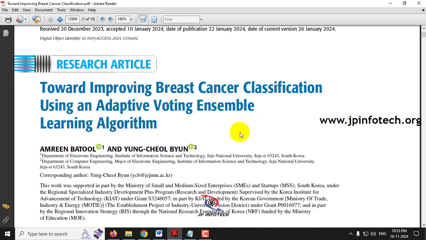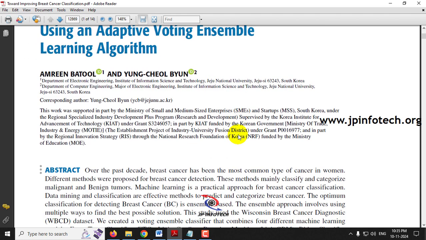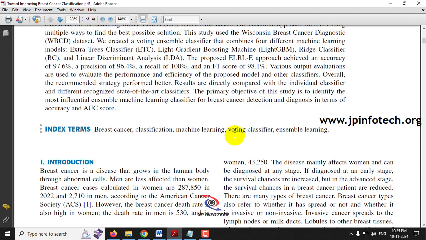So we all know about breast cancer, the deadliest disease. This breast cancer is a disease that grows in the human body through abnormal cells. It affects both men and women, but mostly women. There is a statistic that breast cancer cases calculated for women are 2,87,850 in 2022, and for men around 2,710 cases. This is according to the American Cancer Society.